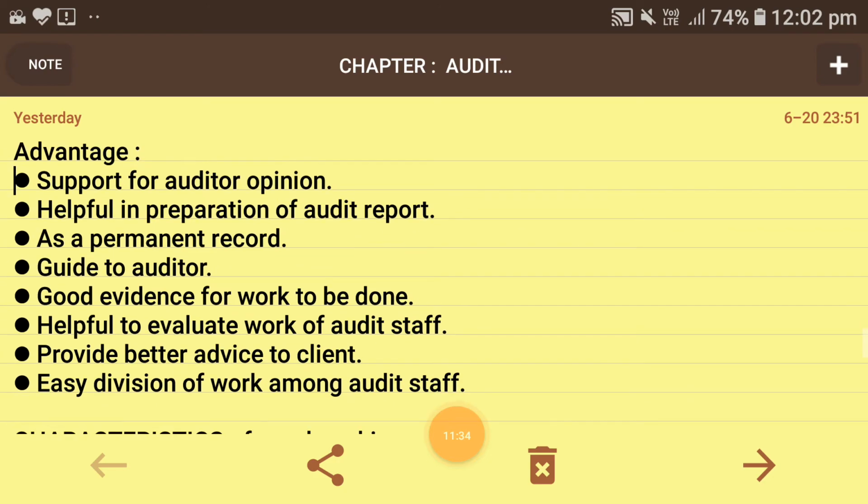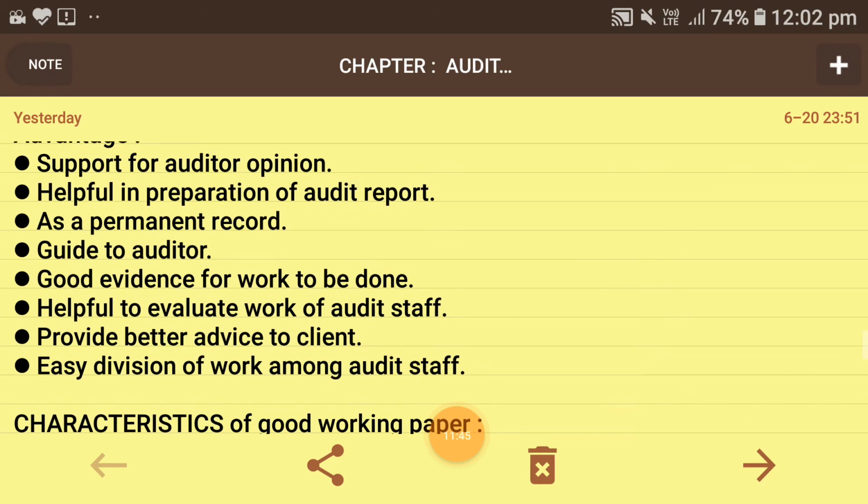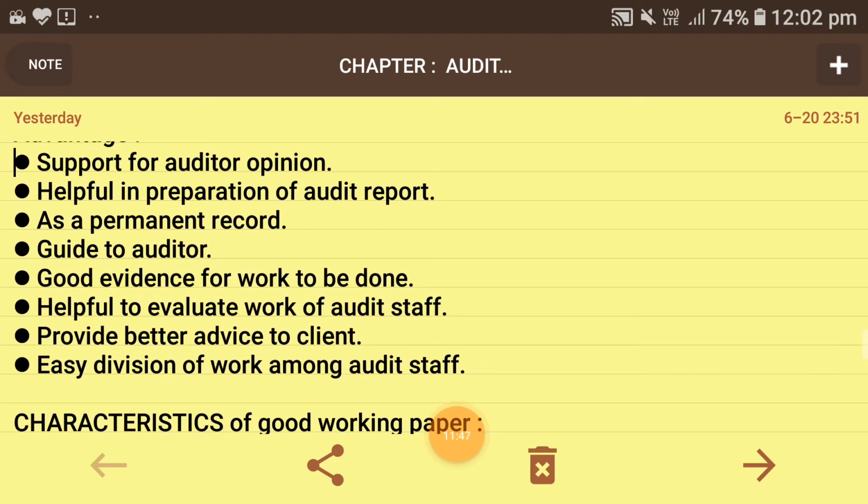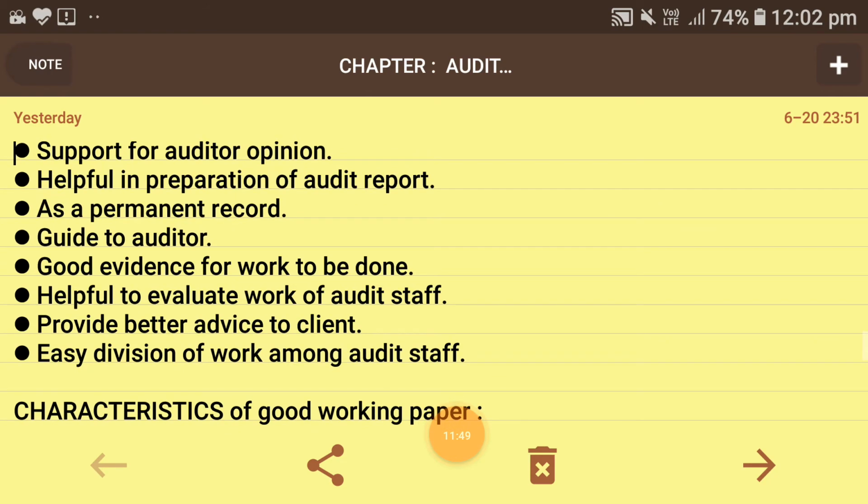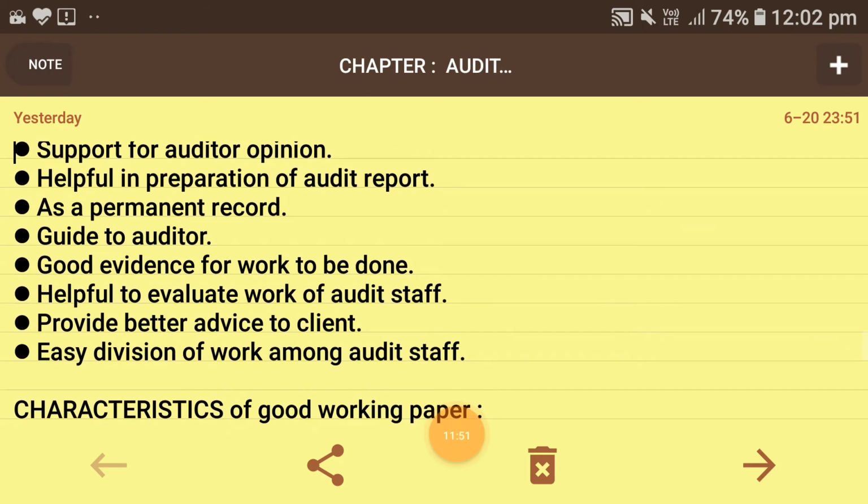Then it is helpful to evaluate the work of audit staff. Yes, it is very helpful to evaluate the work of audit staff, who are included while auditing under the main auditor. Then it provides better advice to the client and allows easy division of work among audit staff, that is, what sort of things should be performed by an audit team. So these papers define which individual is assigned to which work.